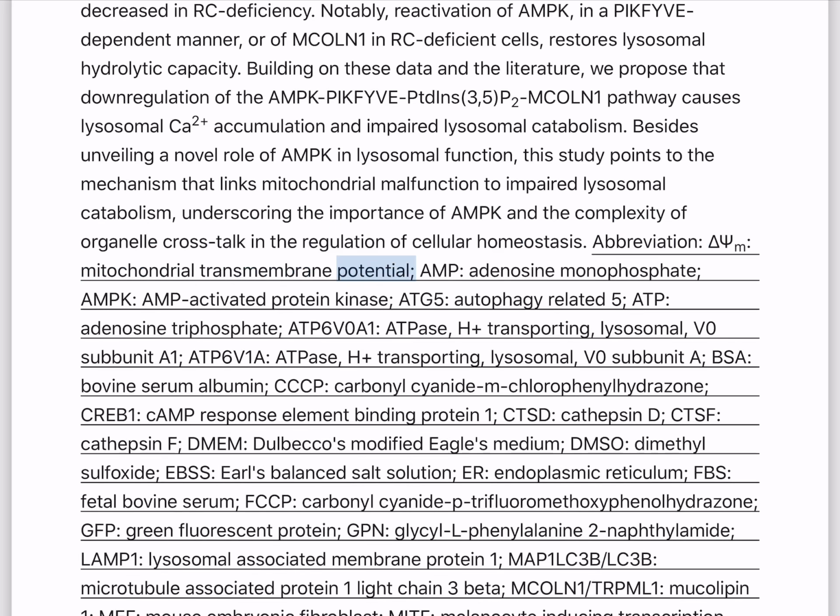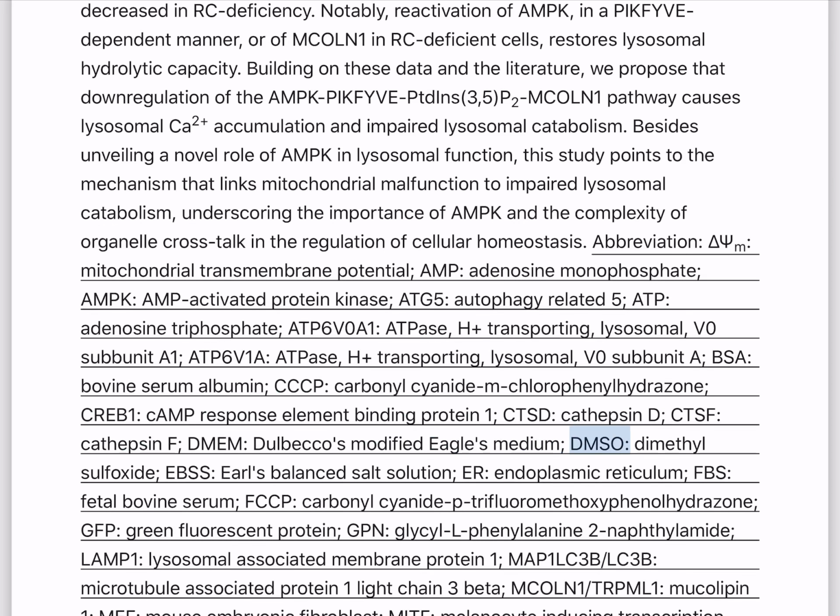Mitochondrial transmembrane potential, AMP, adenosine monophosphate, AMPK, AMP-activated protein kinase, ATG5, autophagy-related 5, ATP, adenosine triphosphate, ATP6V0A1, ATPase, H+ transporting, lysosomal, V0 subunit A1, ATP6V1A, ATPase, H+ transporting, lysosomal, V1 subunit A, BSA, bovine serum albumin, CCCP, carbonyl cyanide m-chlorophenylhydrazone, CREB1, cAMP response element binding protein 1, CTSD, cathepsin D, CTSF, cathepsin F, DMEM, Dulbecco's modified